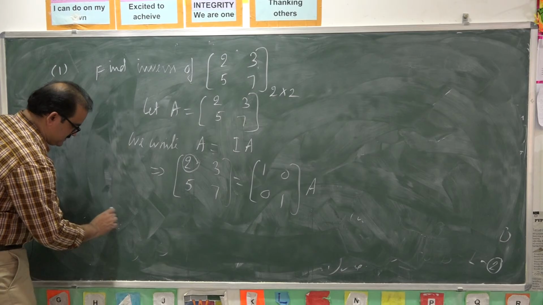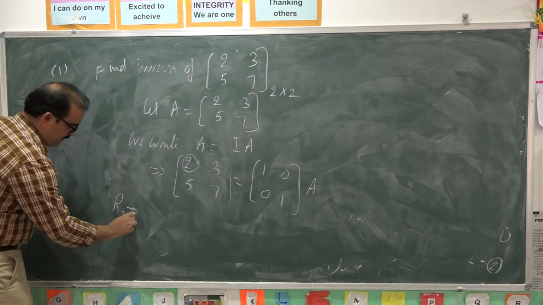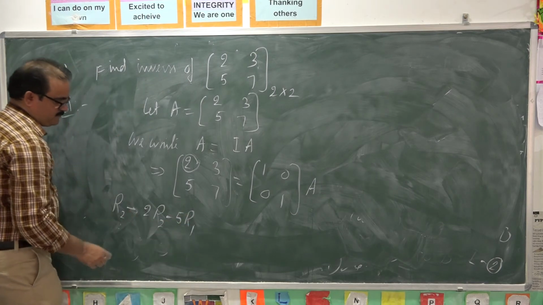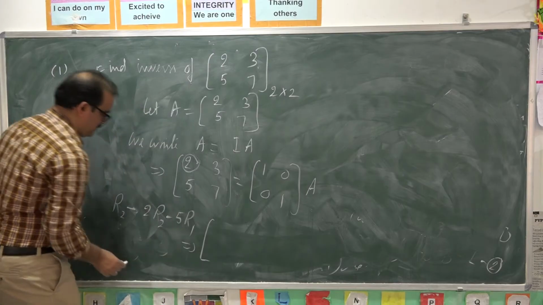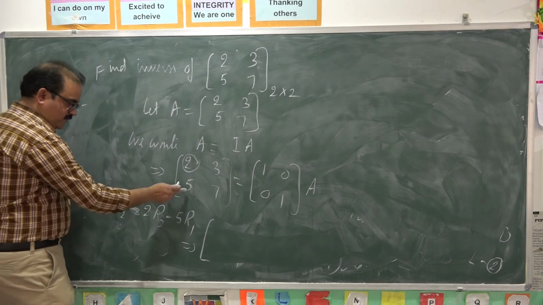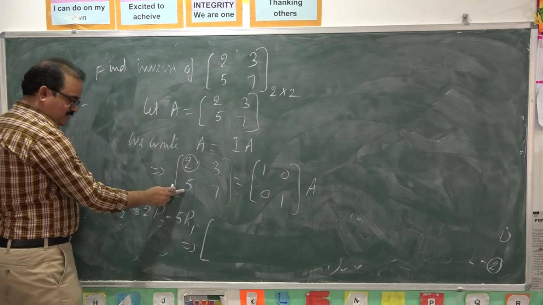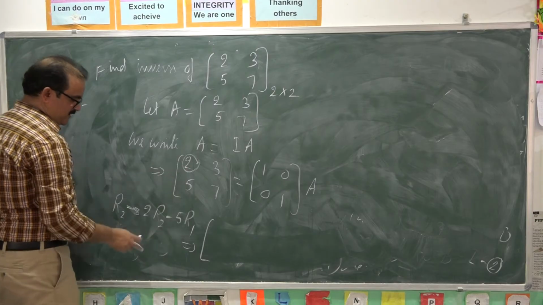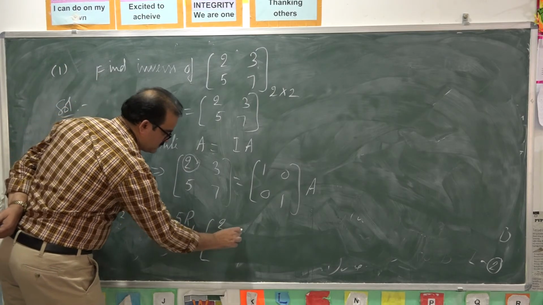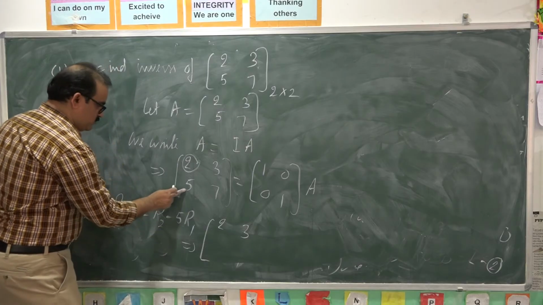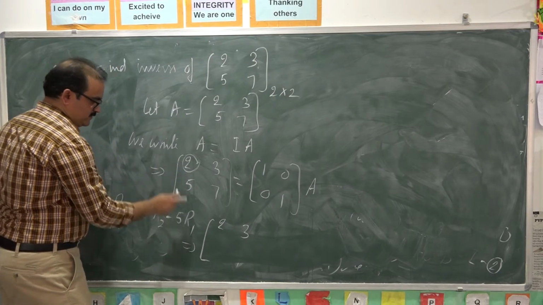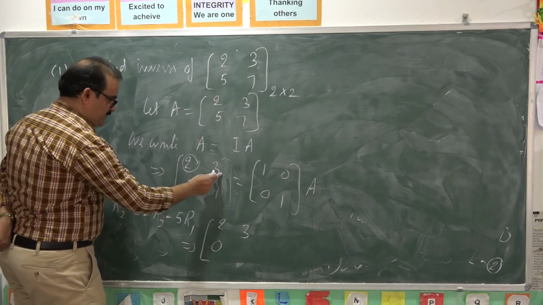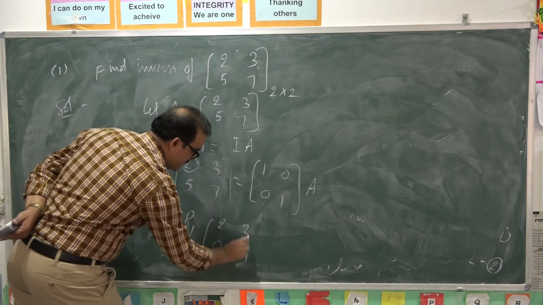The row operation here is R2 changed to 2R2 minus 5R1. Now here we want to change second row. Multiply second row with 2 and first row with 5 and then subtract. There is no change in first row. 2, 3; 2 into 5 is 10, 5 into 2 is 10. On subtracting you get 0. 2 into 7 is 14, 5 into 3 is 15, 14 minus 15 is minus 1.